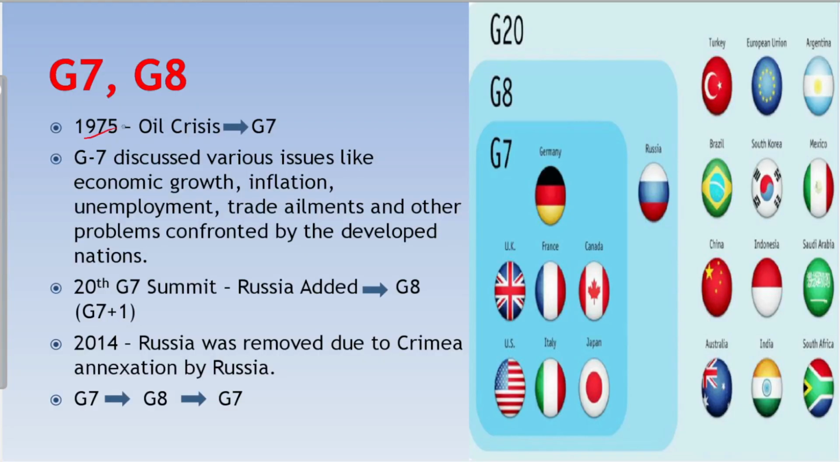So in 1975, the world experienced its first oil shock, which led to a financial crisis. In 1975, the world's top 6 wealthiest economies, Germany, UK, France, US, Italy and Japan, met together to discuss the financial crisis and various steps to be taken for the future. And in 1976, Canada was added. From then onwards, this group of countries has been known as the Group of 7, G7.